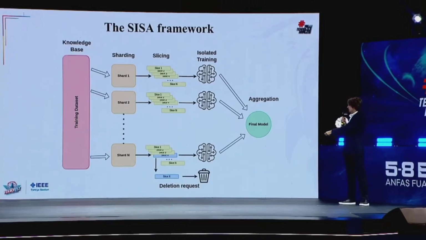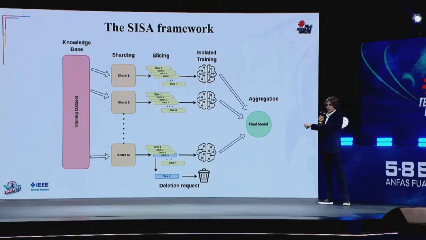As we can see below, if we have a dangerous or harmful data point in a slice in a shard, we can detect it and remove it. After we divide shards into slices, we do isolated training, so each shard is not affecting other shards. Then we aggregate all the small models into one final model.